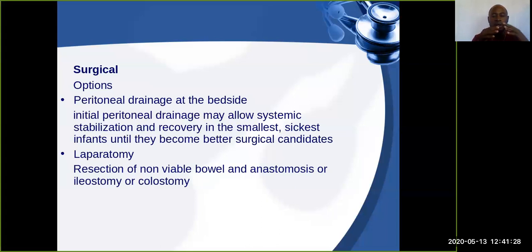We know that we are dealing with two types of infants here: those that are fully mature, and those that are premature. For those that are not fully mature and not ready for any surgical procedure, we do the peritoneal drainage at the bedside. But if the infant is ready for surgery, we can do what we call a laparotomy, resection of non-viable bowel, and we also do what we call anastomosis.